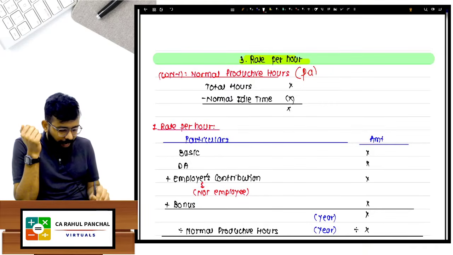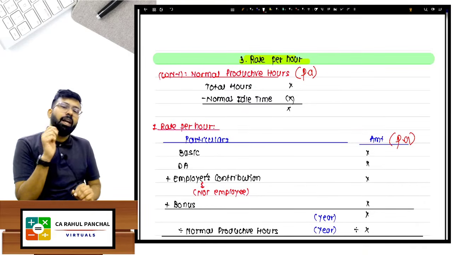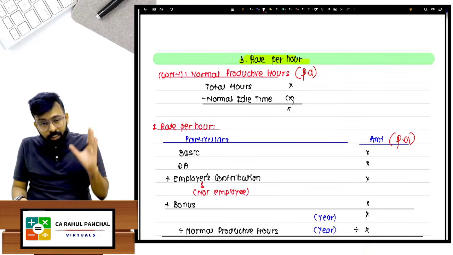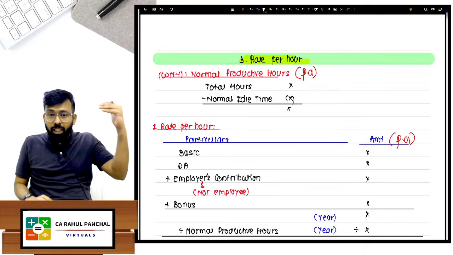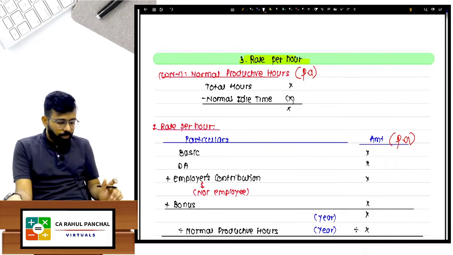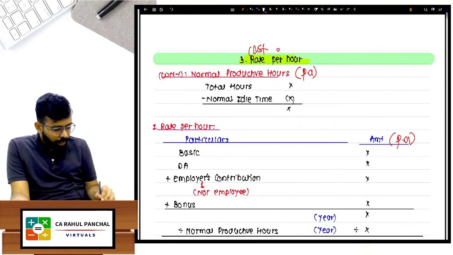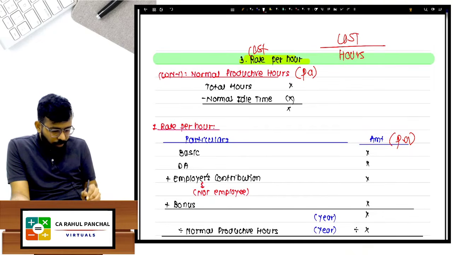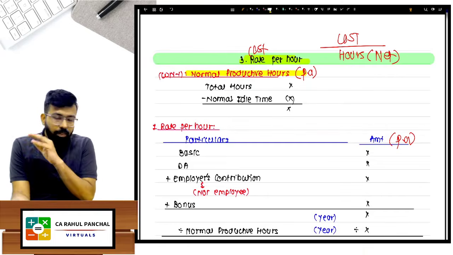If this is per annum, this should be also per annum. Even in service costing, this mistake you can do. If something is per annum in the numerator, तो denominator should be per annum. When I say cost per annum or rate per annum, it means numerator में you will calculate cost divided by hours, and when you say divide it means net. So that is net hours या तो net productive hours you will say.